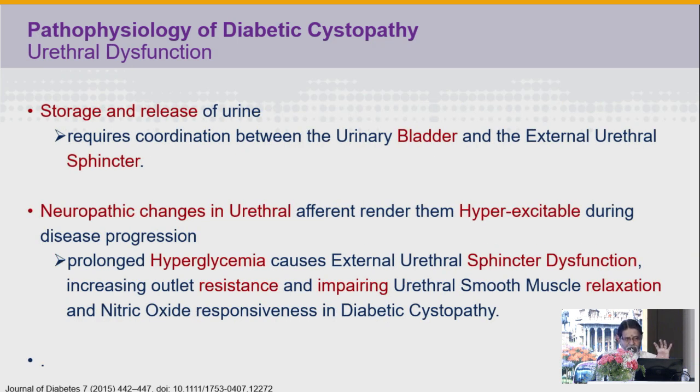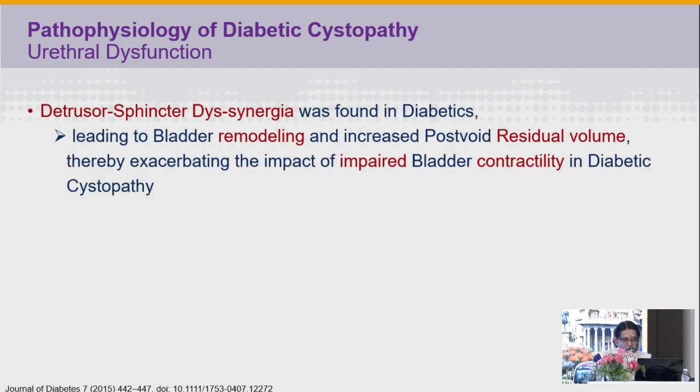Next is urethral dysfunction. Storage and release require coordination between the bladder and the external urethral sphincter. Neuropathic changes affect the urethral sphincter, making it hyperexcitable during disease progression, and prolonged hyperglycemia causes external urethral sphincter dysfunction, increasing outlet resistance and impairing urethral smooth muscle relaxation. Next, detrusor sphincter dyssynergia was found in diabetes, leading to bladder remodeling and increased post-void residual urine.